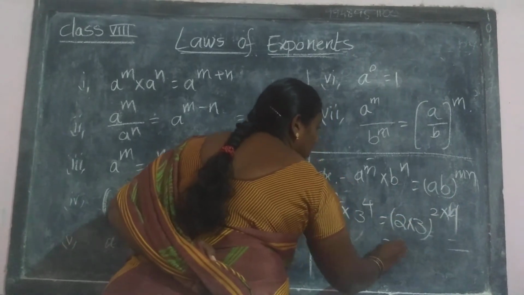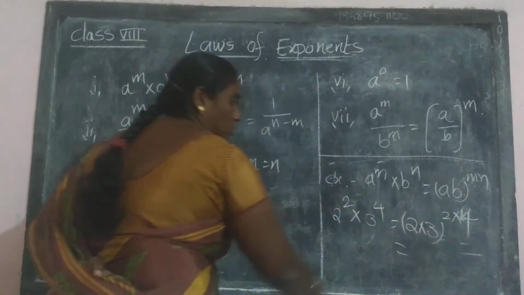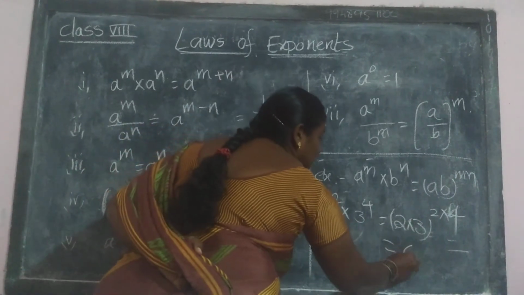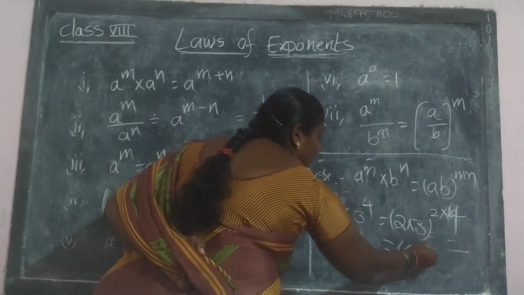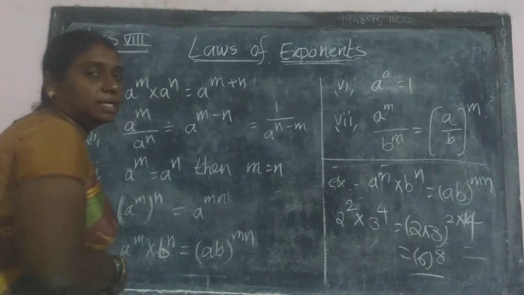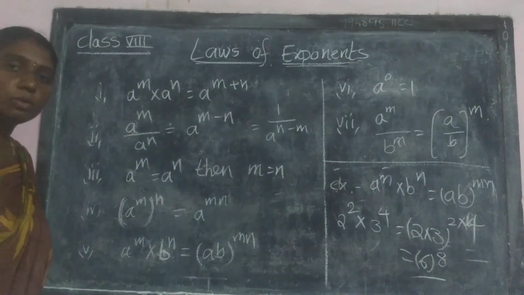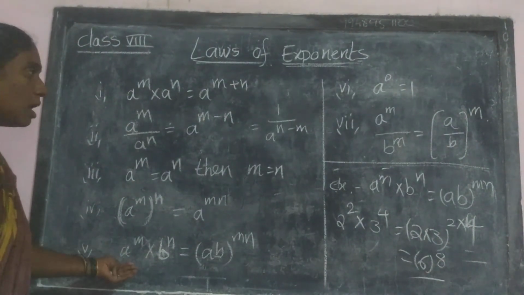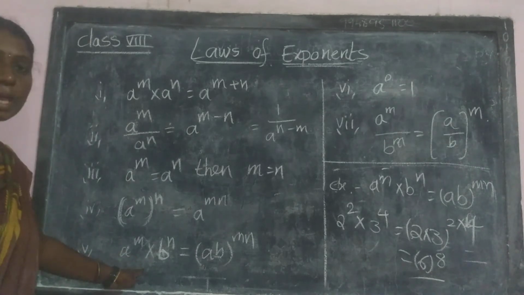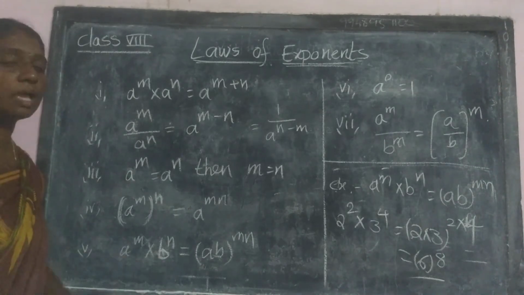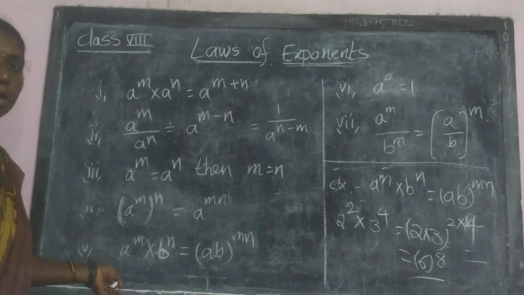Multiply these: 2 threes are 6, power 2 fours are 8. So the value is 6 power 8. Understood? This is the law: a power m into b power n is equal to ab power mn. This is one type of law.